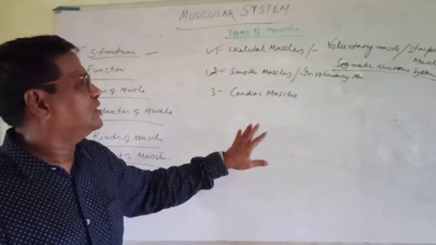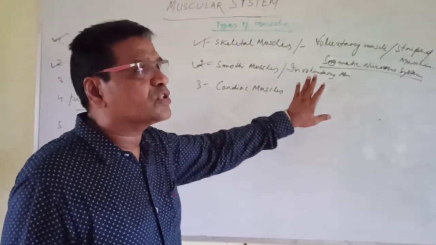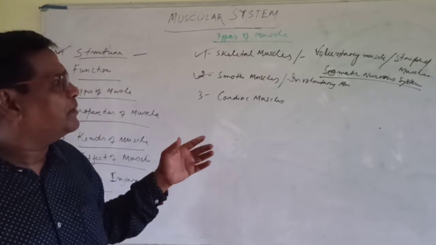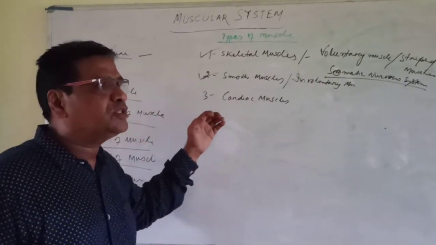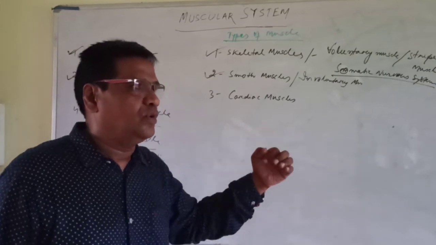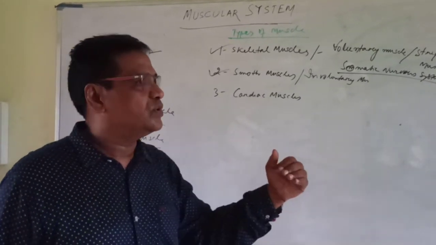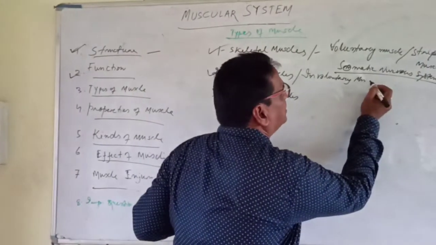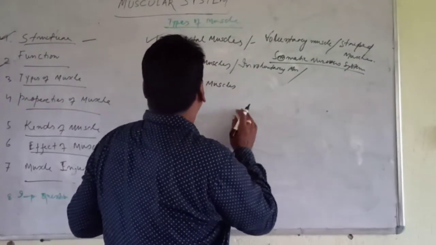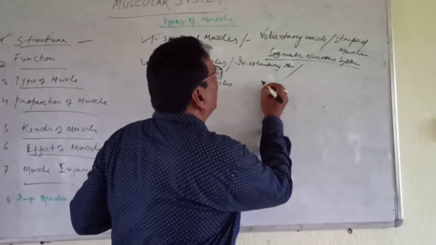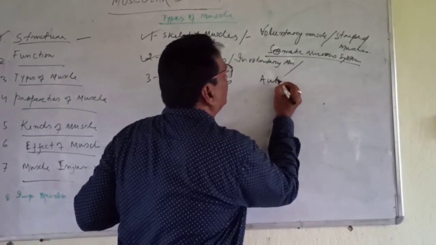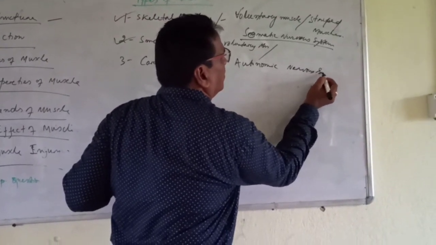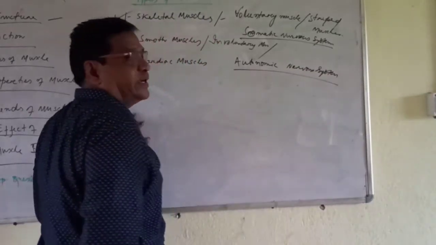So this is all about involuntary muscles. These muscles are present in the internal organs, and movement happens by the action of these smooth muscles. So food moves from the mouth towards the stomach, blood passes through your vessels, and urine passes through your ureters. These internal muscles, otherwise known as smooth muscles, also function by the help of the autonomic nervous system.